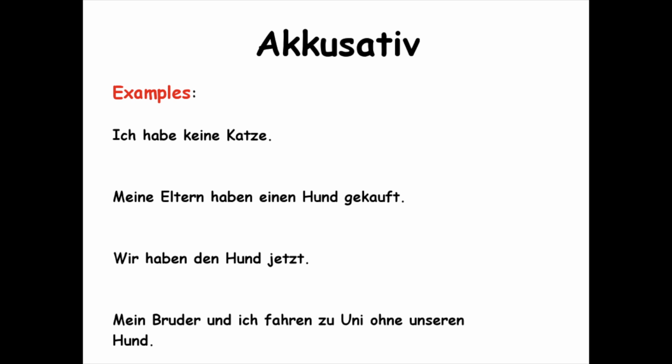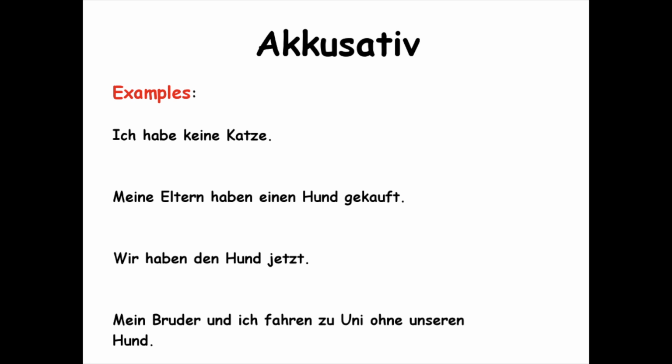Katze will be in the accusative case because it is the direct object. I don't have what? I don't have a cat. That's a great way to know whether or not something is the direct object. It answers what. So, who is doing the action? I, subject. Doing what? Having. What am I having? Not a cat. That makes cat the direct object.